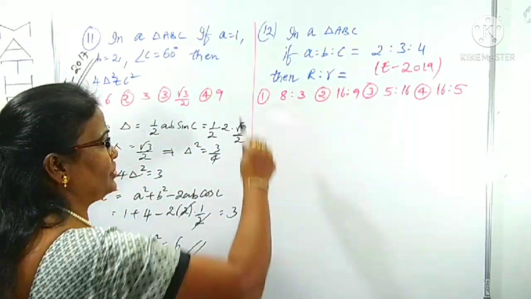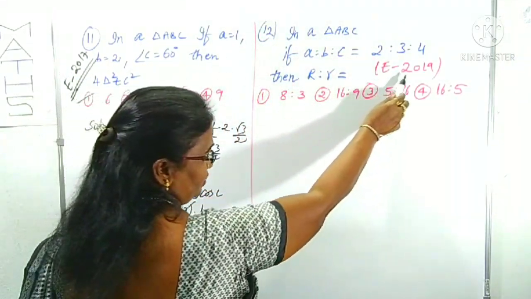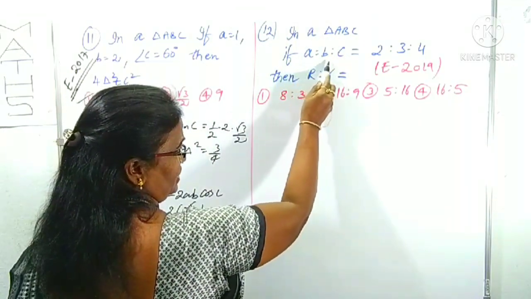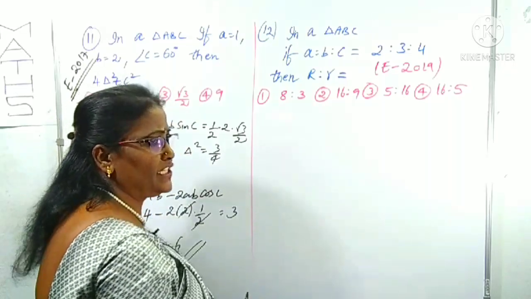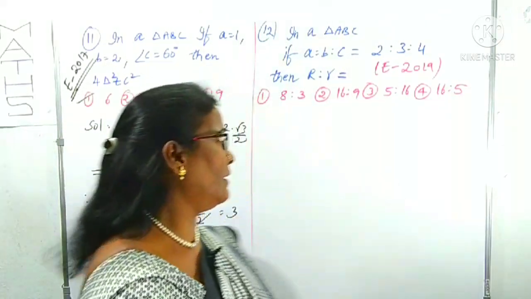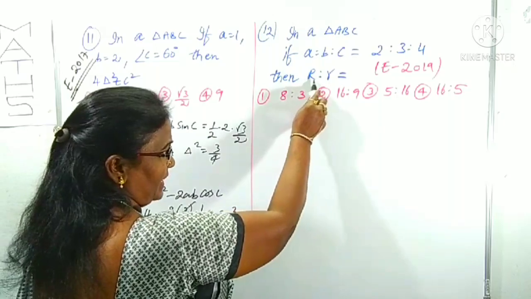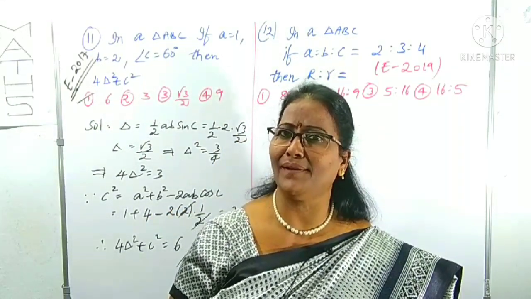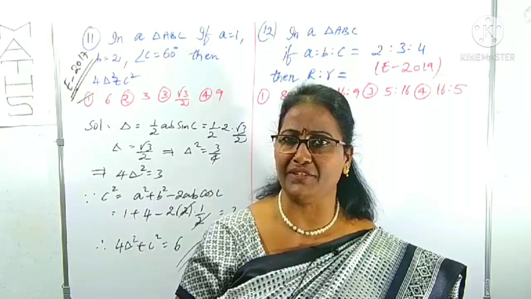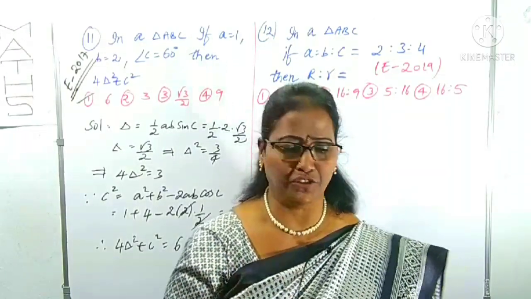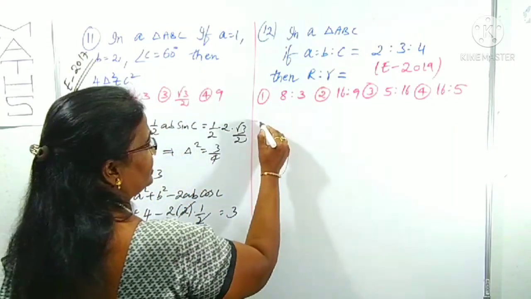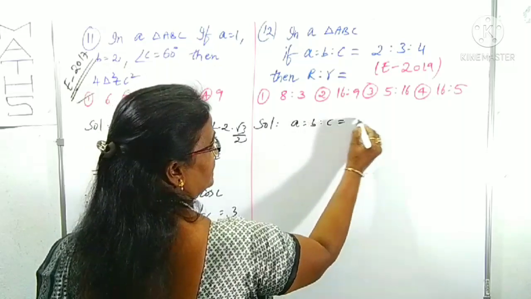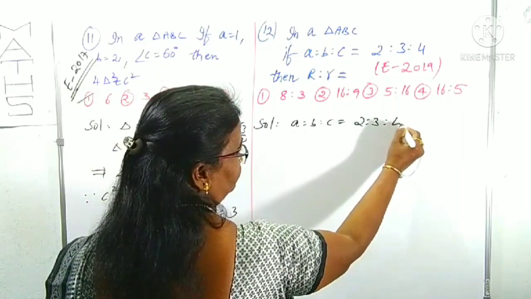Now here also, question number 12, which was also given in MHT-CET 2019. In a triangle ABC, A is to B is to C is given as 2 is to 3 is to 4. Now he is asking the ratio of capital R to small r. Capital R is the radius of the circumcircle, small r is the radius of the incircle. We have to find the ratio. First, the given ratio, which I am writing here: A is to B is to C is 2 is to 3 is to 4.